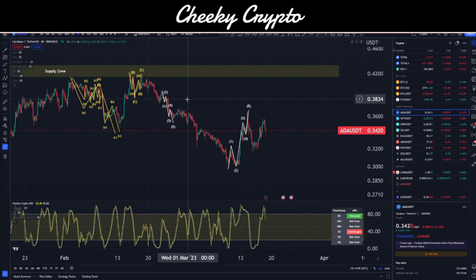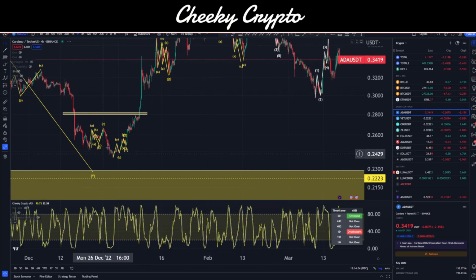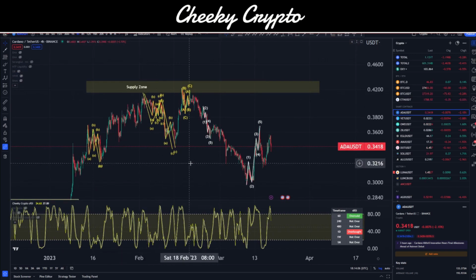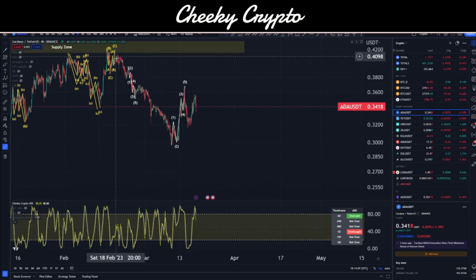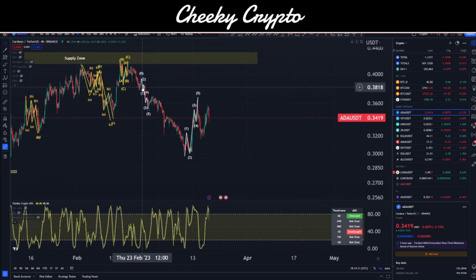So here we are on the 4-hourly chart. And we can see some minor movements of interest to us, right? We know that there's a lot of corrections going on inside here. And we can also see that there's this interesting structure coming down into these lows. You can see that I've tried to marry this up in a 5-wave structure over here. We can see maybe 1, 2, 3, 4, and 5 over here and so forth, right? And I've left it pretty open at the moment because it can be multiple different things, and I'm waiting to see what happens on this side to see if that clears up what happened on the left hand side.